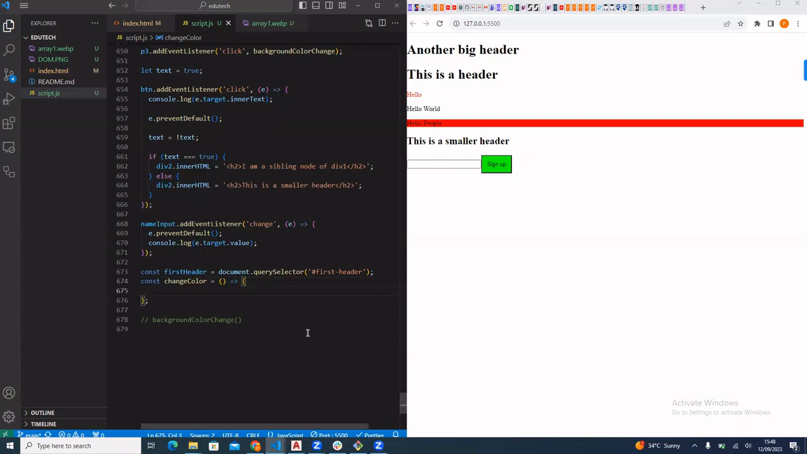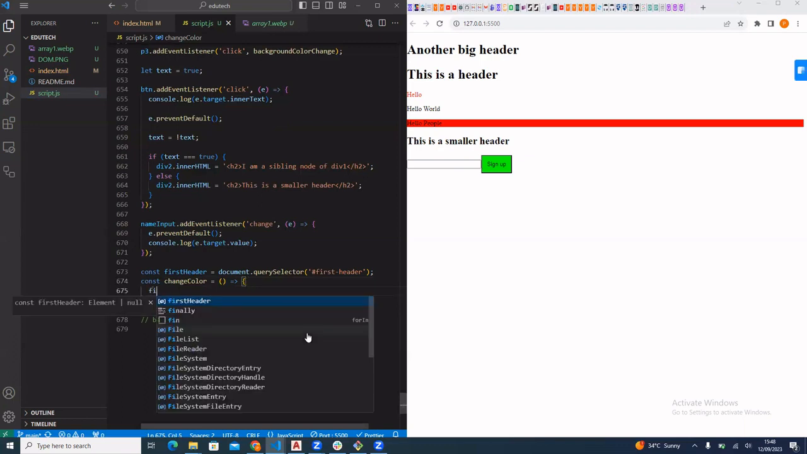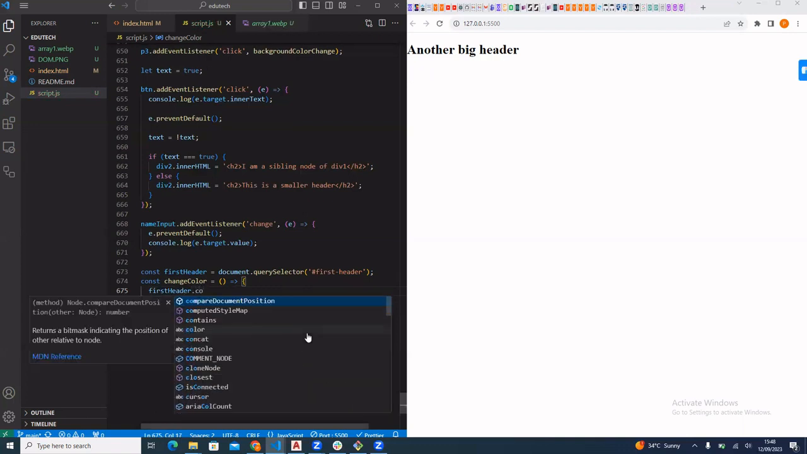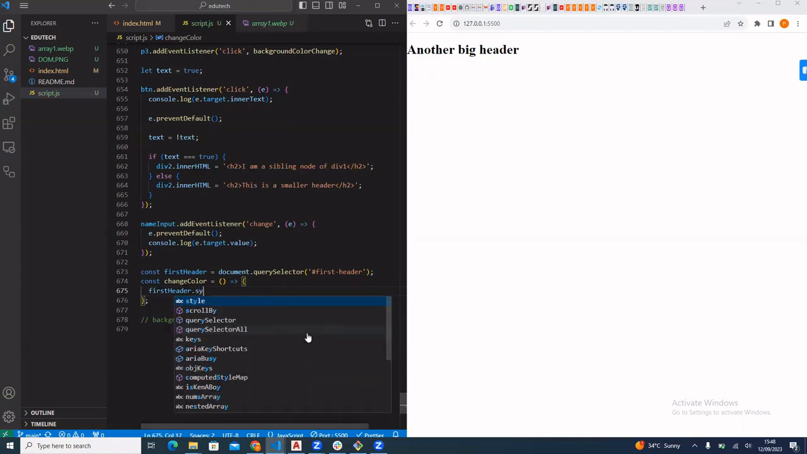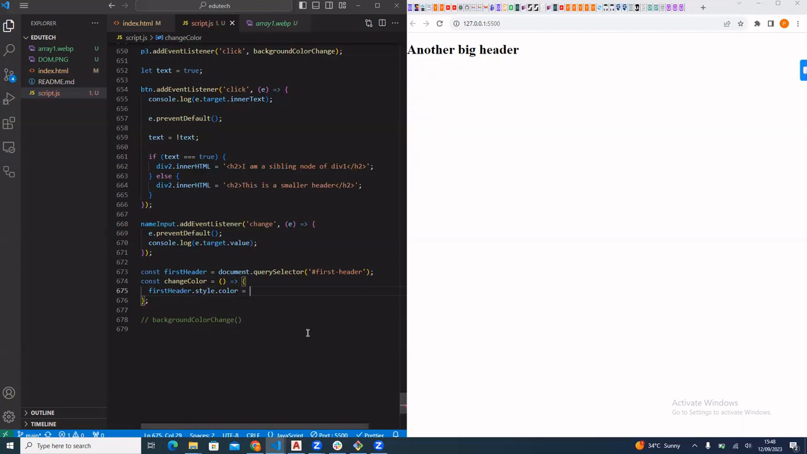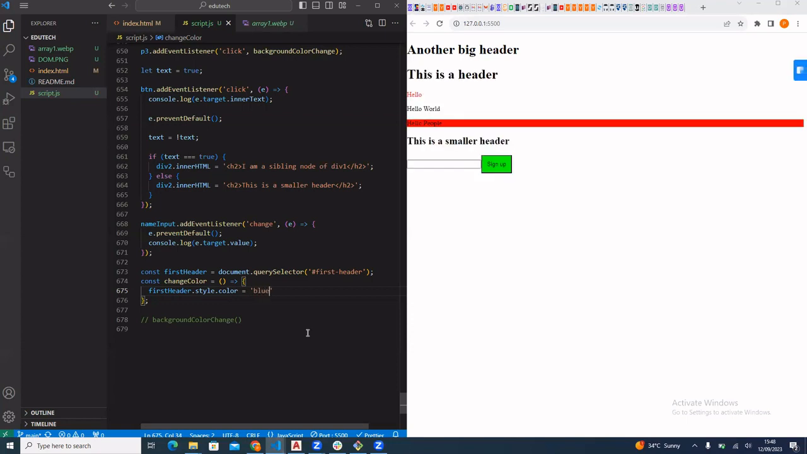So, and I say first header dot style dot color. Color should be what? Should be blue. But that should be triggered only when I click on it.